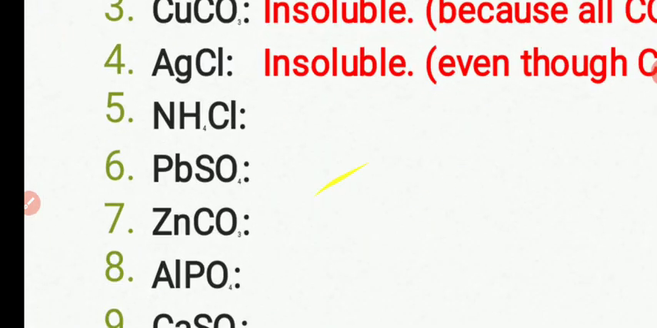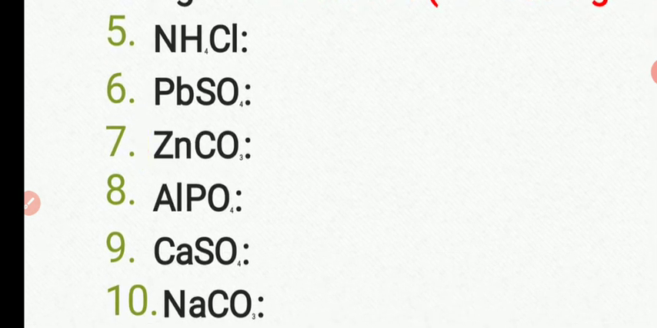Now see PbSO4. Number 6 is PbSO4. Is lead sulfate soluble? First of all, check all sulfates. Assume that all sulfates are soluble, except you see some metals at the back that are not good for their health. You know those metals. I won't tell you the answer.